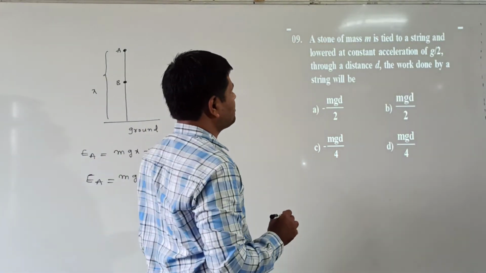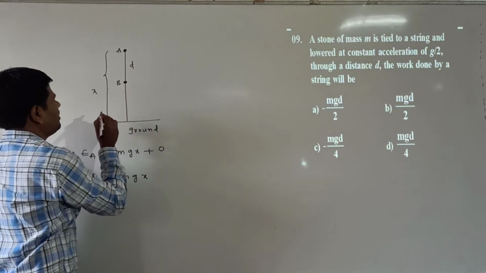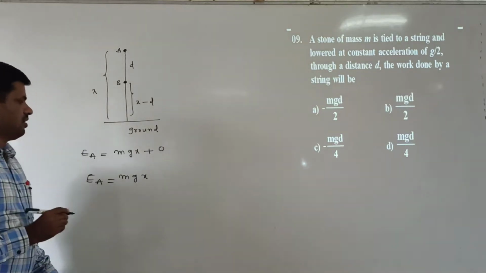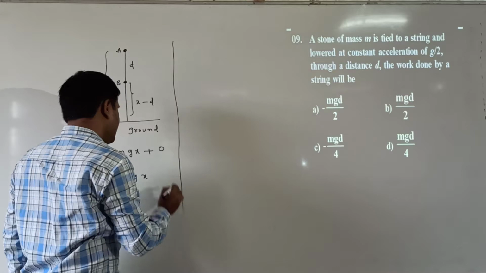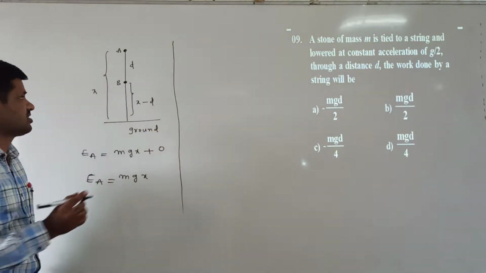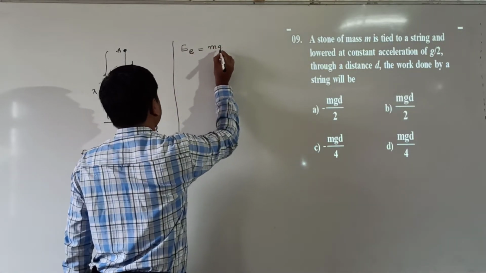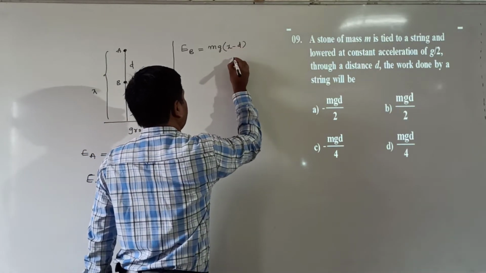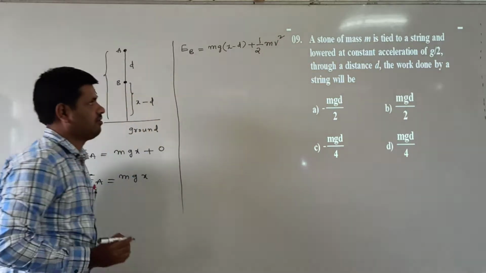Now, it is lowered through a distance d. D means the remaining distance is x minus d. At this point we have to find the total energy. Here it has two energies, one is kinetic energy and another is potential energy. So at B point, total energy can be written as potential energy, at height x minus d, plus kinetic energy, which is half mv square.